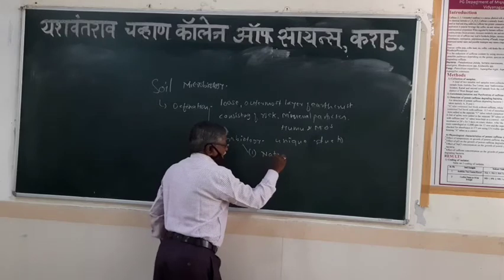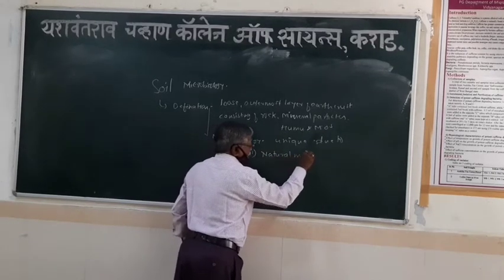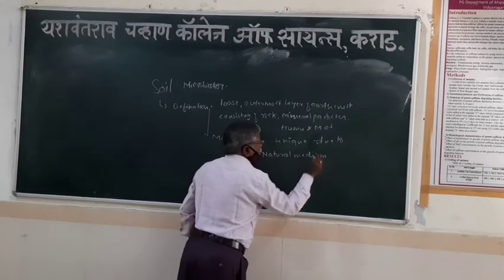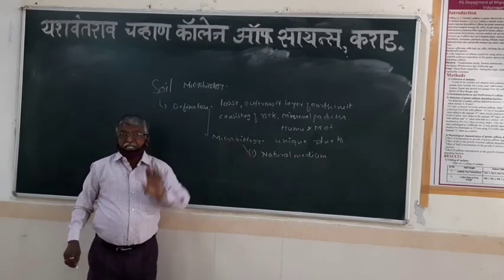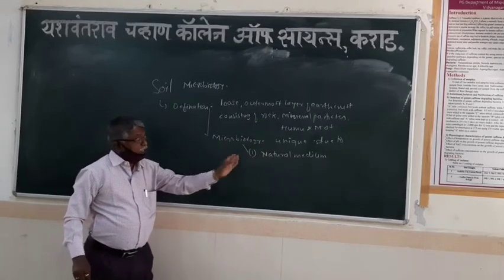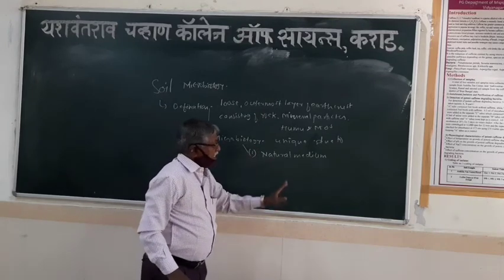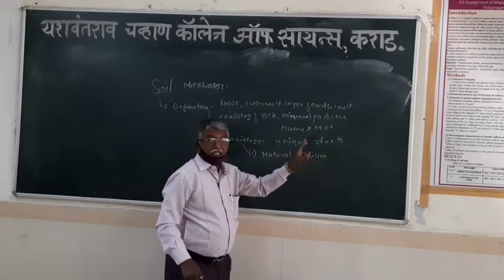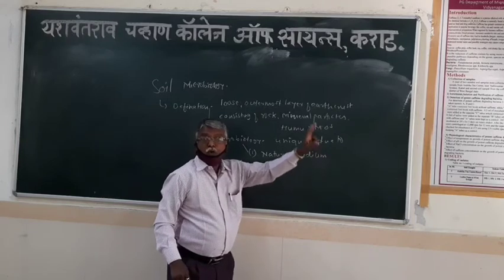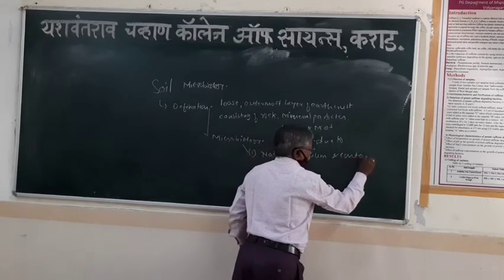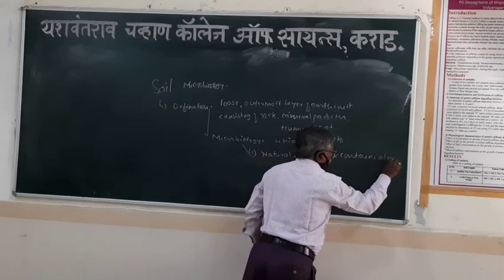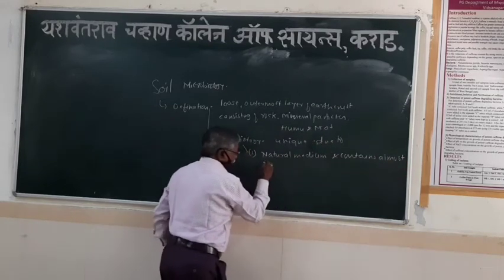It is the natural medium. Why? Because it contains almost all the nutrients, and because of the presence of almost all the nutrients, soil also contains almost all types of organisms.